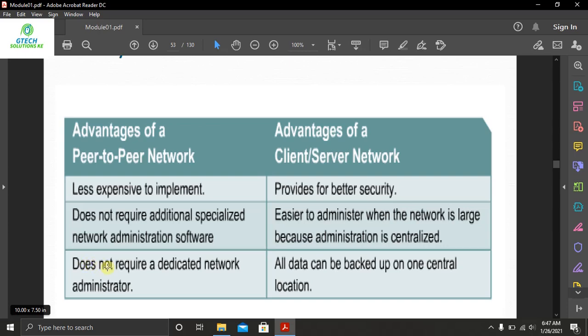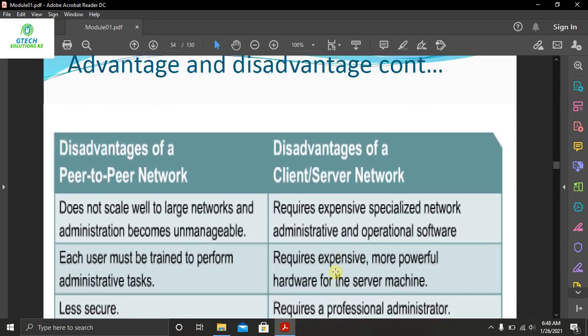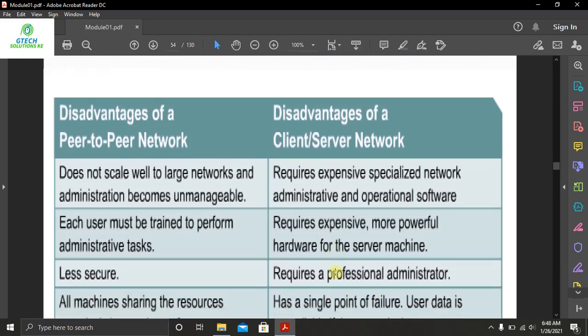On the other hand, there are several disadvantages. Let's start with peer-to-peer connection. It does not scale well to large networks. Administration becomes unmanageable. For example, if you want to use this type of peer-to-peer network, a number of 10 or fewer users is best for you to manage.